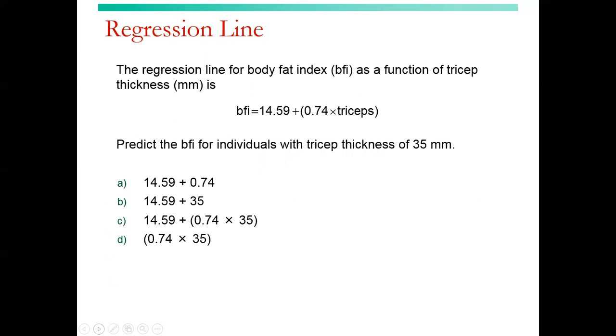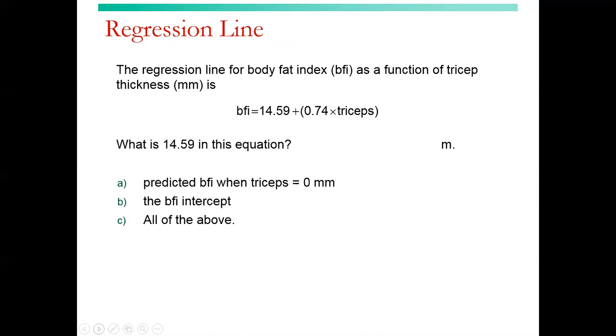Still our regression line for body fat index. Predict the body fat index for individuals with tricep thickness of 35 millimeters. So 35 millimeters times 0.74 plus 14.59. Answer C.